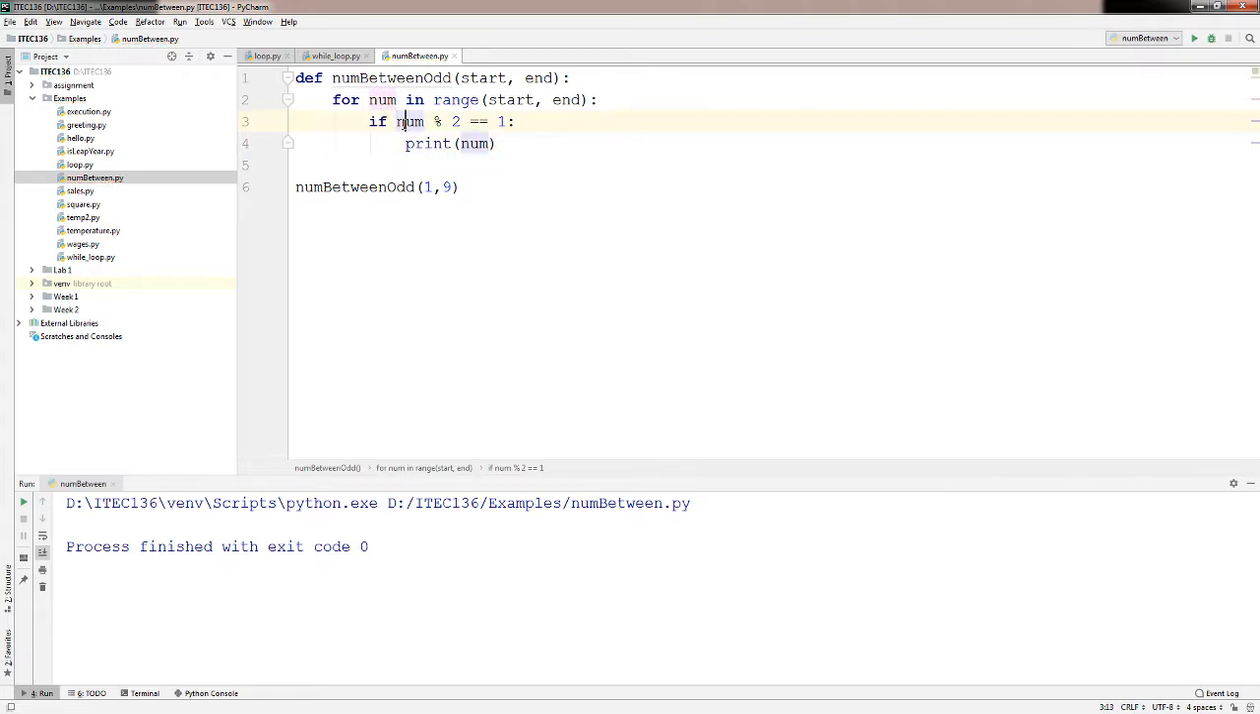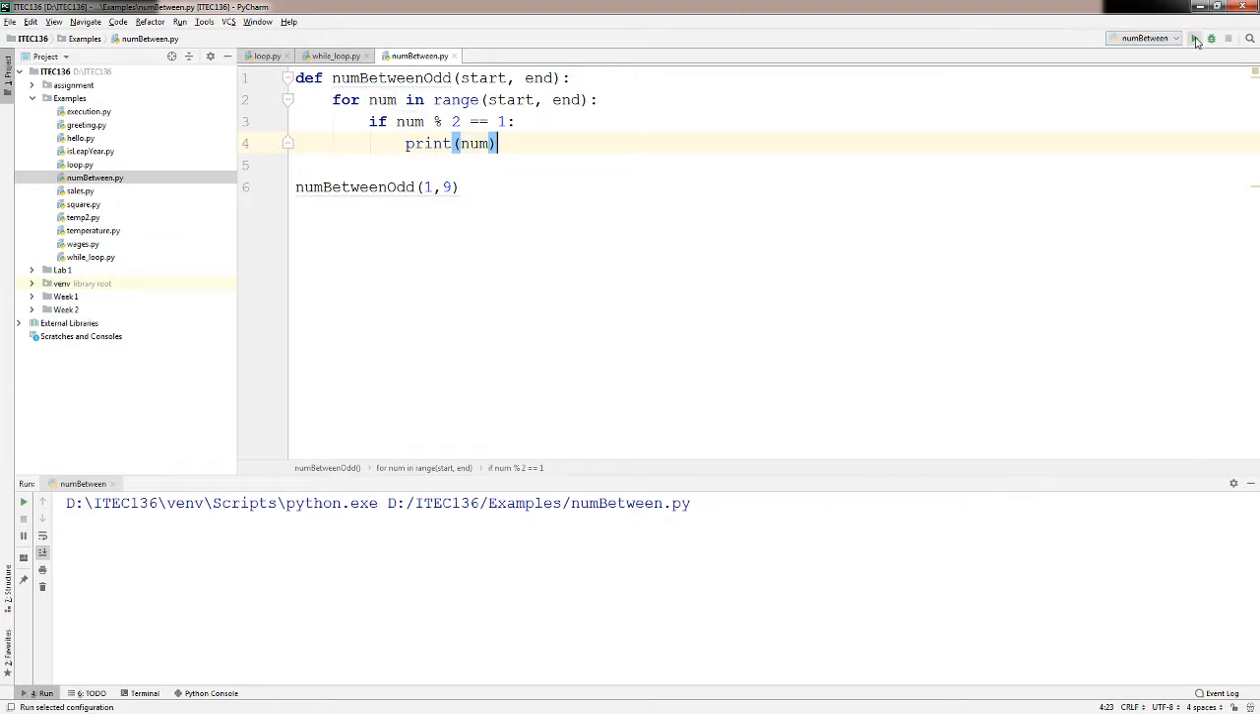Why use num mod 2, not start and end? Keep in mind, num will be going from start to end, where the start and end are constants. They don't change. So first time through, num will be start, second time through num will be start plus 1, incrementing by 1, third time through, num will be start plus 2, and so forth. So if num mod 2 equal to 1, I want to print that.